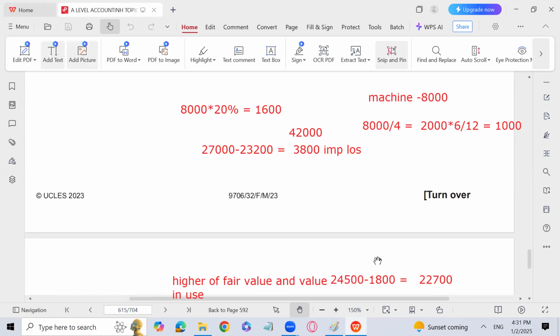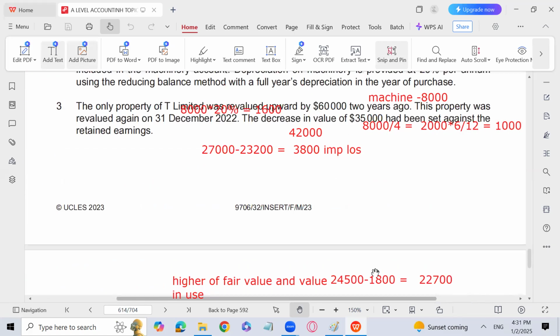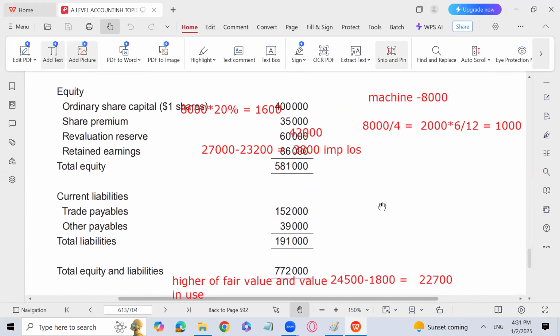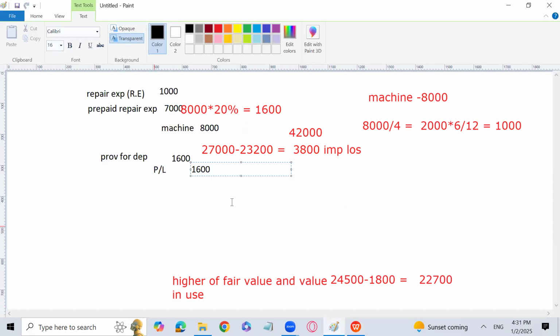Next, we have to find the statement showing the adjusted retained earnings. So let's see what the retained earnings are and we will adjust it accordingly. So retained earnings are going to be 86,000. Let me calculate it. Retained earnings is going to be 86,000. Then I will subtract impairment loss. That is going to be 3,800, right?